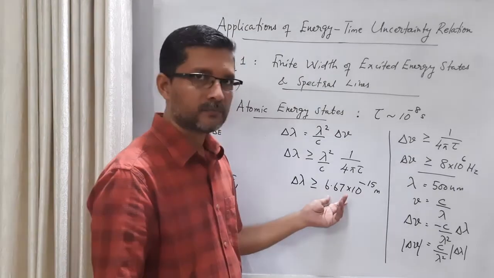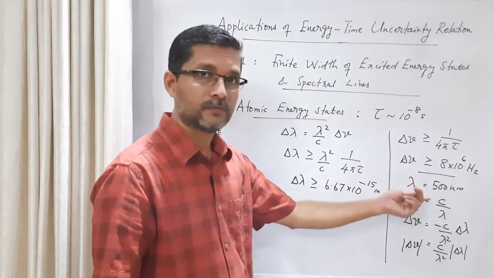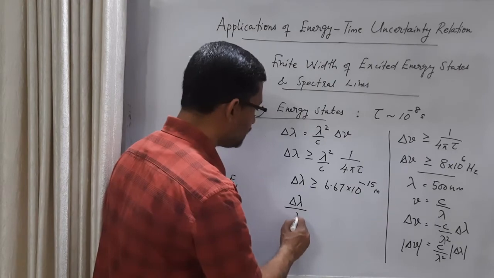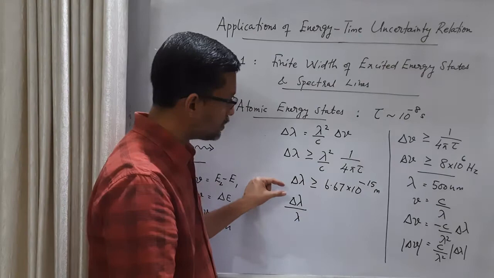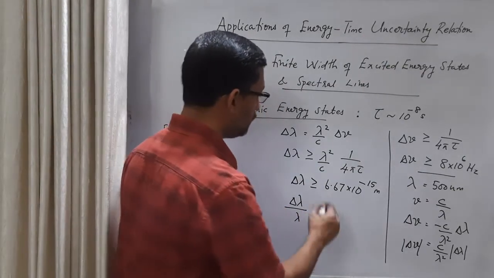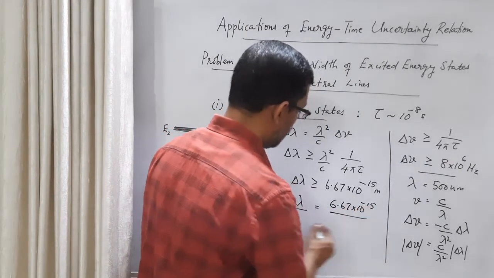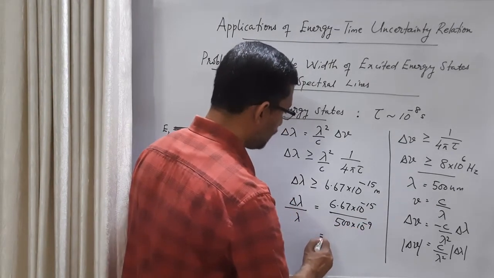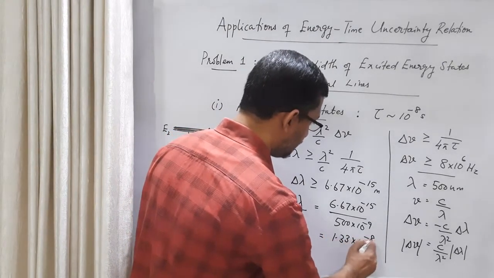It's very small. That means the width in the spectral line is very small compared to the wavelength of the green line. We can find the fractional change, or how much this width corresponds to the wavelength. If I substitute these values, 6.67 × 10^-15, with lambda as 500 nanometer, which is 500 × 10^-9, this value is 1.33 × 10^-8.